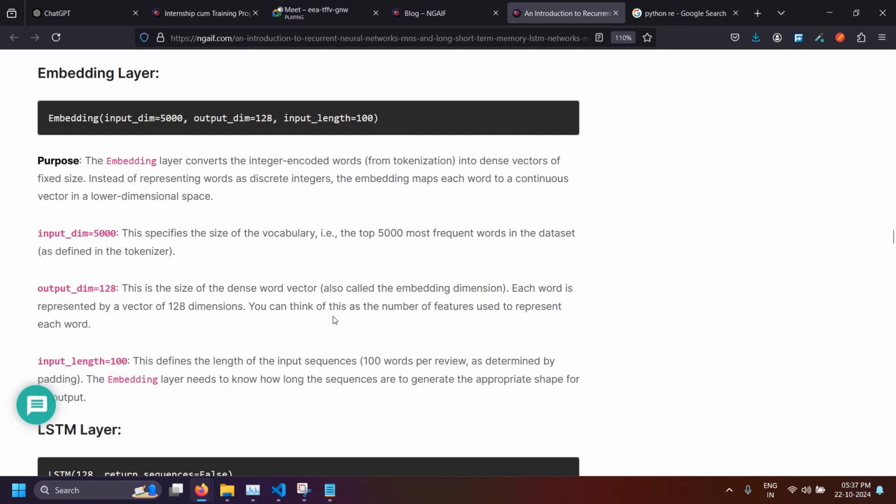You can think of this as the number of features used to represent each word. And if you remember, I told you what features are. Layers have different filters and look for the important information, all those things from the previous session. So those are the things that here mean features.